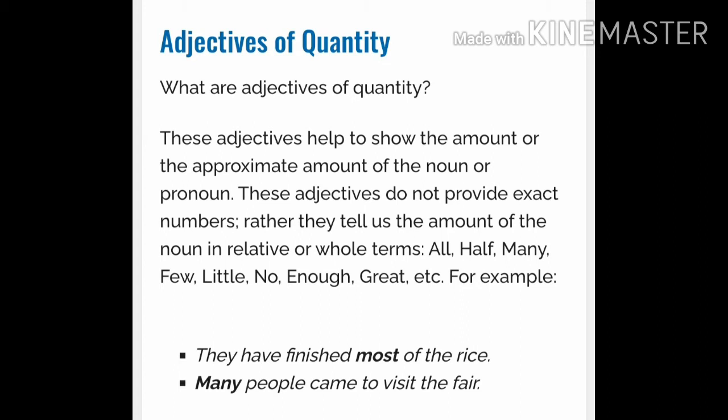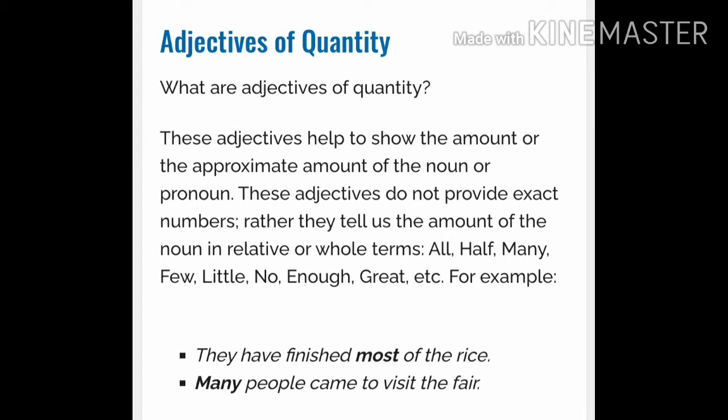Once again, I repeat the sentence. There is not much milk in the jug. Yes, much is an adjective of quantity. I give another example for your clear understanding. I need some money to buy books. Can you find out which is the adjective in this sentence? Some, because it describes the noun. So, some is the adjective in this sentence.